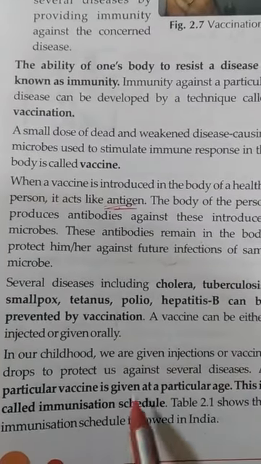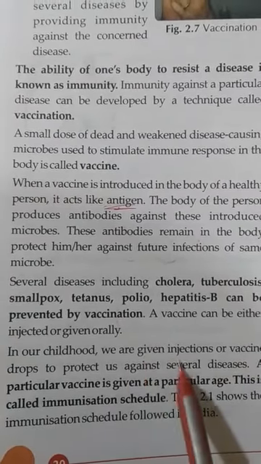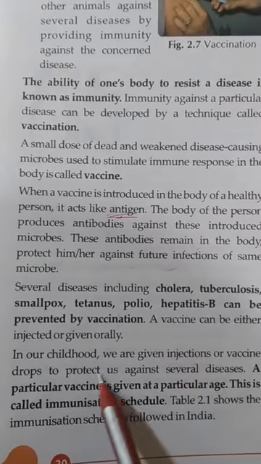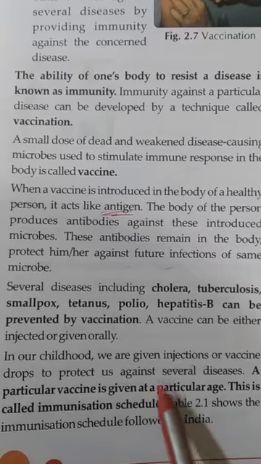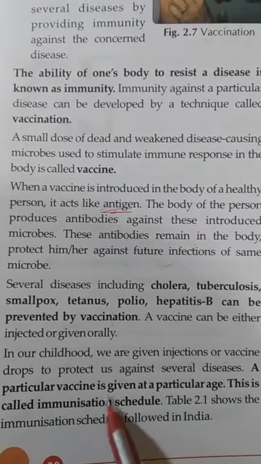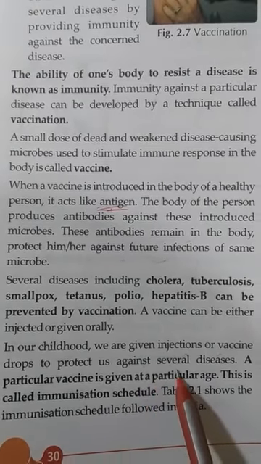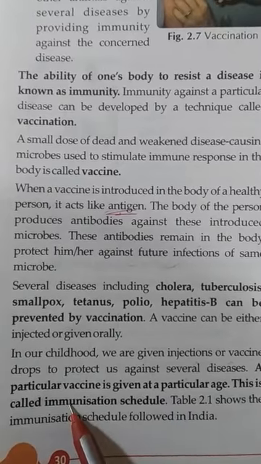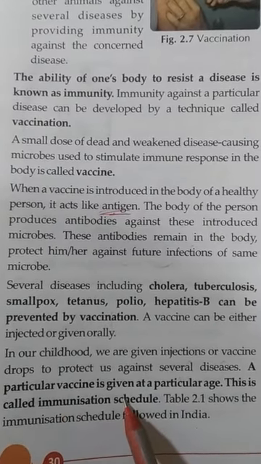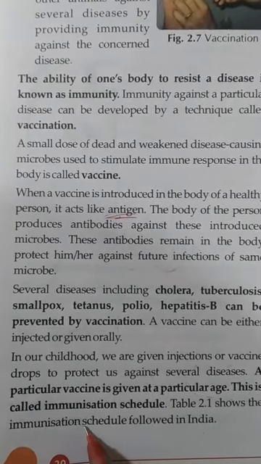In our childhood we are given injections or vaccine drops to protect us against several diseases. A particular vaccine is given at a particular age. This is called the immunization schedule. Table 2.1 shows the immunization schedule followed in India.